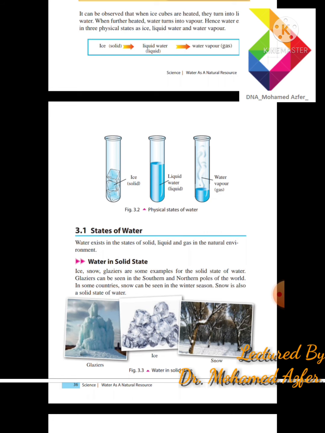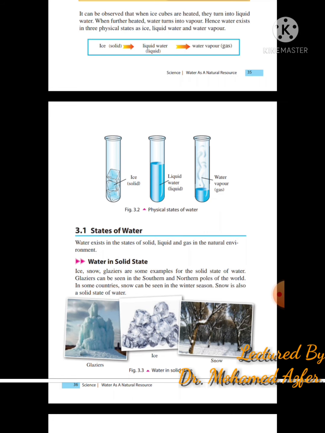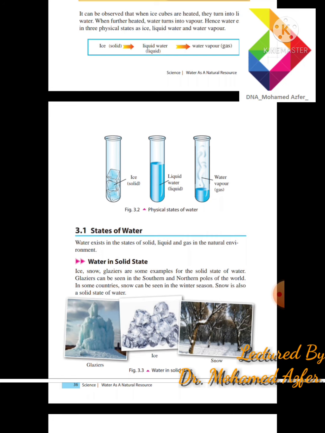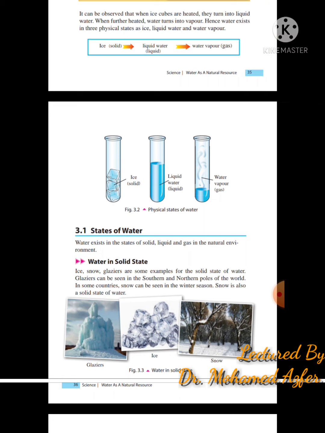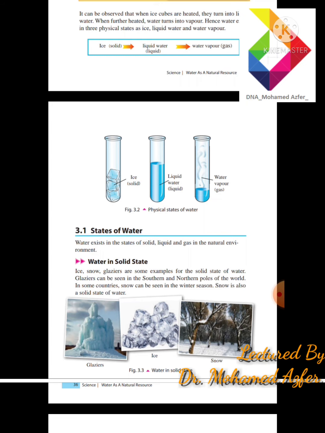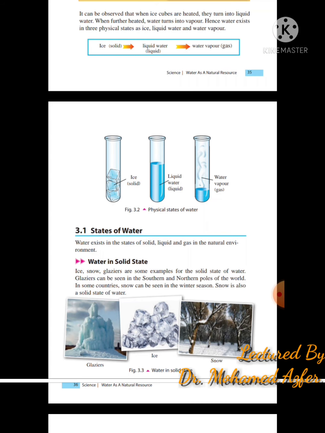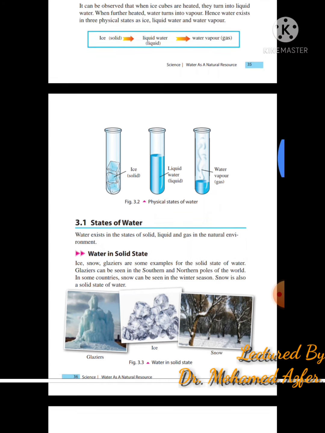The second picture shows ice cubes. Even at home, if you open your fridge, you can see ice cubes. The next is snow. In most European countries, you have a winter season, and during winter there is snow. Those are all the solid state of water.